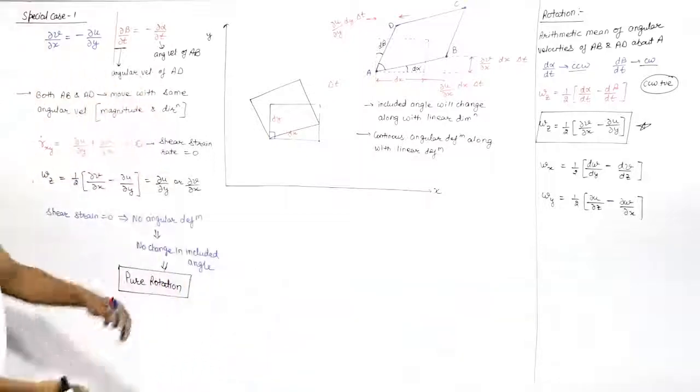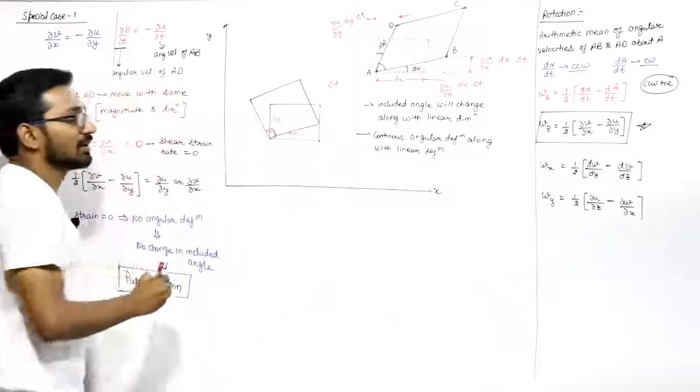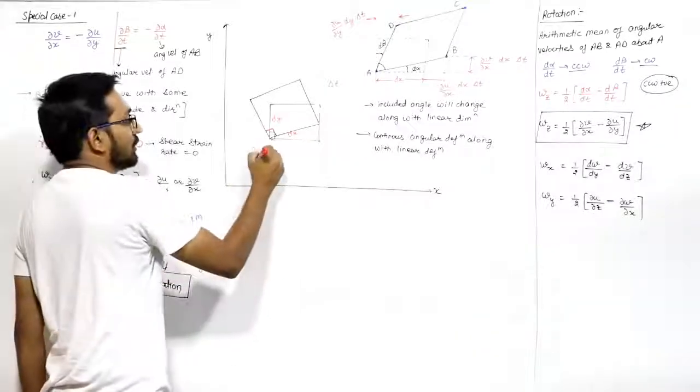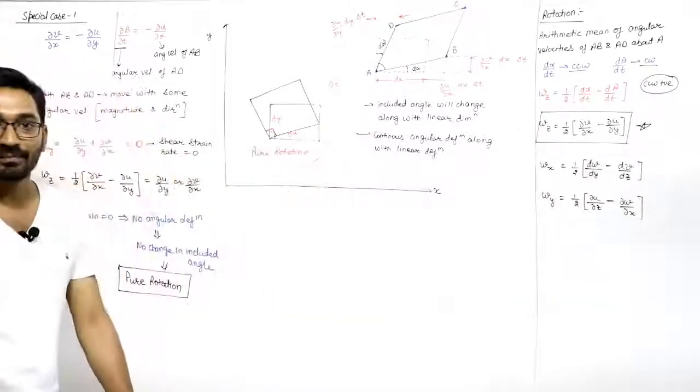This will be the case. They can rotate like this, but this angle will still remain 90 degrees. So this is the pure rotation. This is known as pure rotation, right?